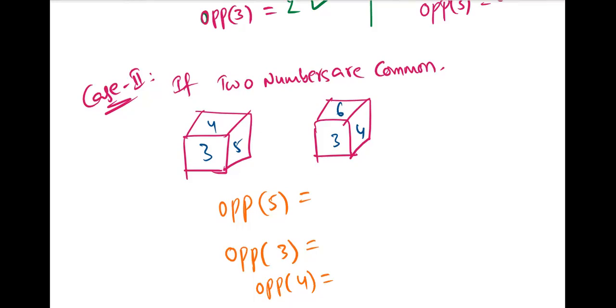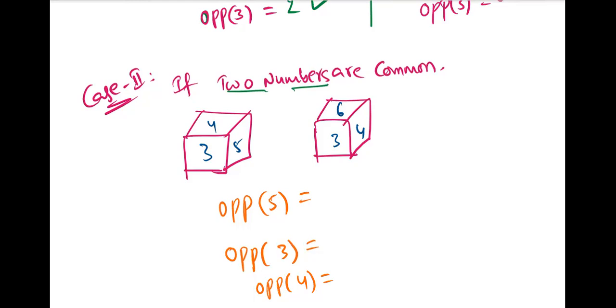Can I say the shortcut, sir? For 5 it's 3. No. Can I say the shortcut? Yes, sir. In this case, if 2 numbers are common, then the uncommon numbers are opposite. What are the uncommon numbers in both dice?